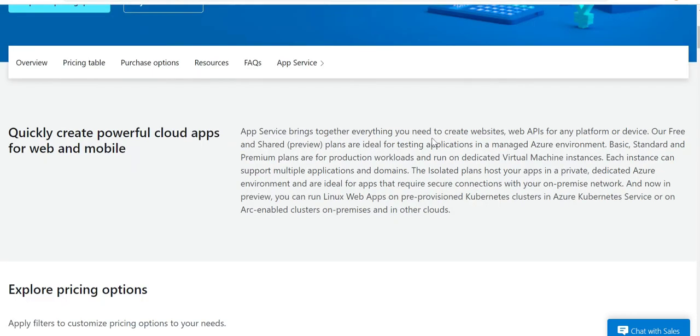But this is a plan for app service. What is app service used for? It is used to create websites. And if you see this, your isolated plan is good for running on premises network. That is not the need of the question.